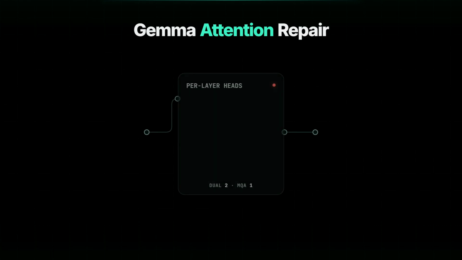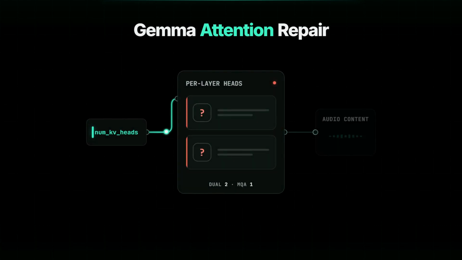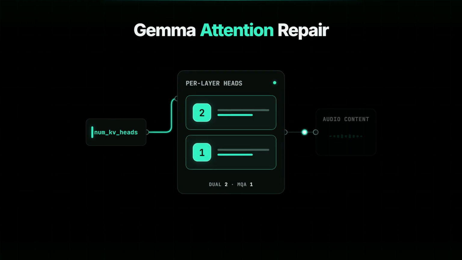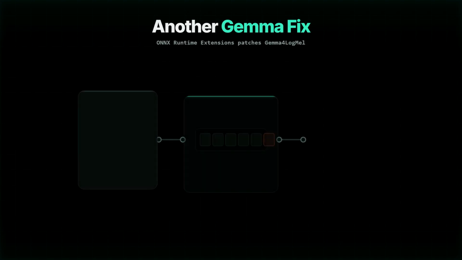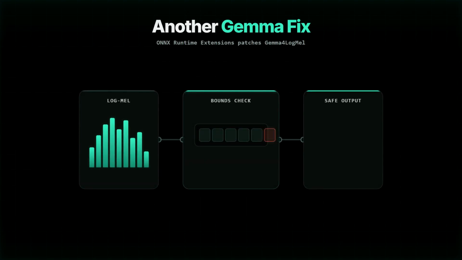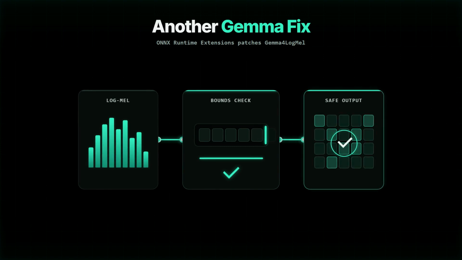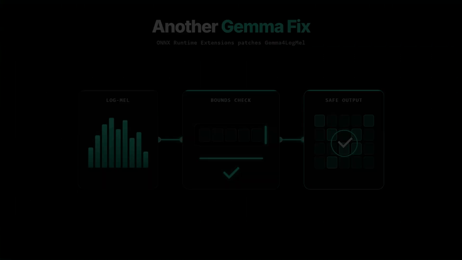A separate Gemma 4 fix handles per-layer num-kv-heads for dual and multi-query attention. The release also adds audio content blocks for Gemma multimodal prompts. The extensions dependency was also advanced to include a Gemma 4 log mel out-of-bounds fix. The release therefore addresses Gemma inputs, attention metadata, audio prompting, and an extension-level repair.